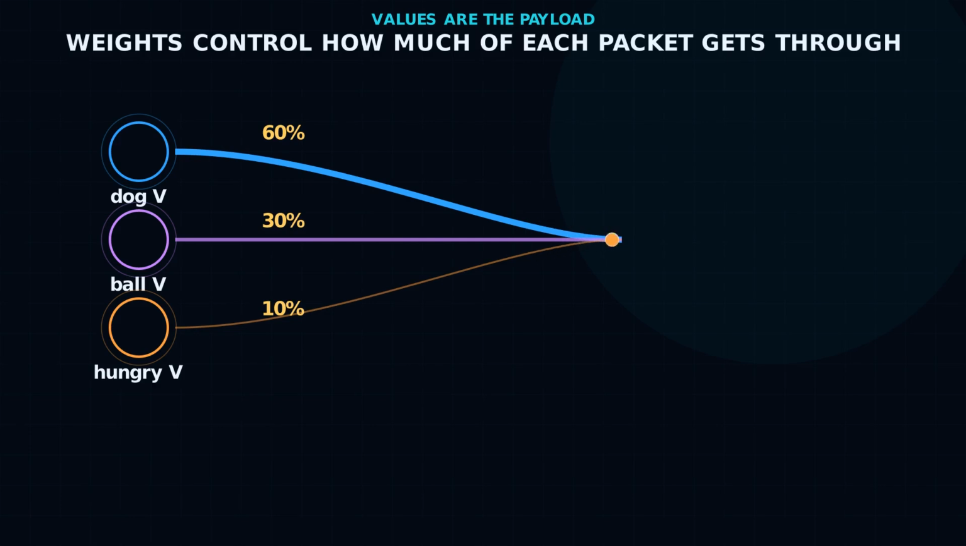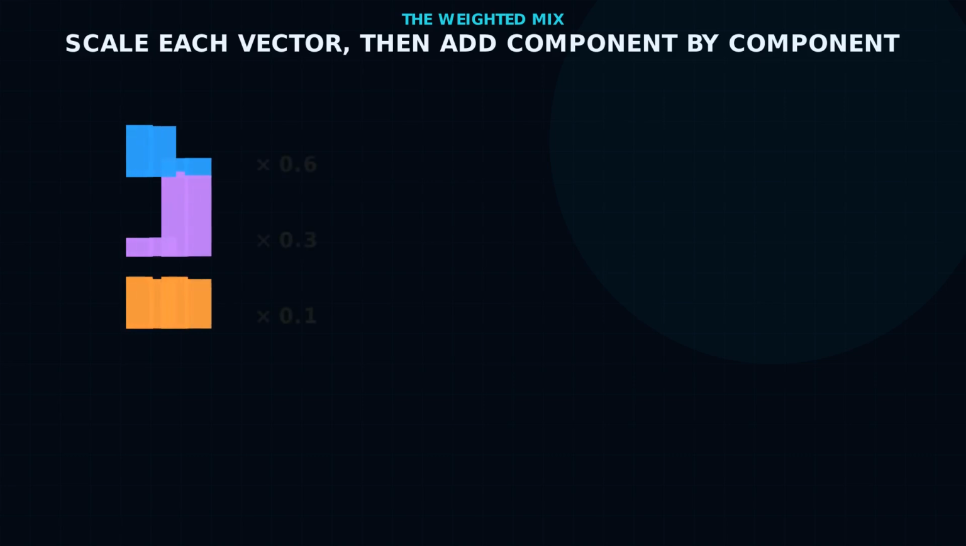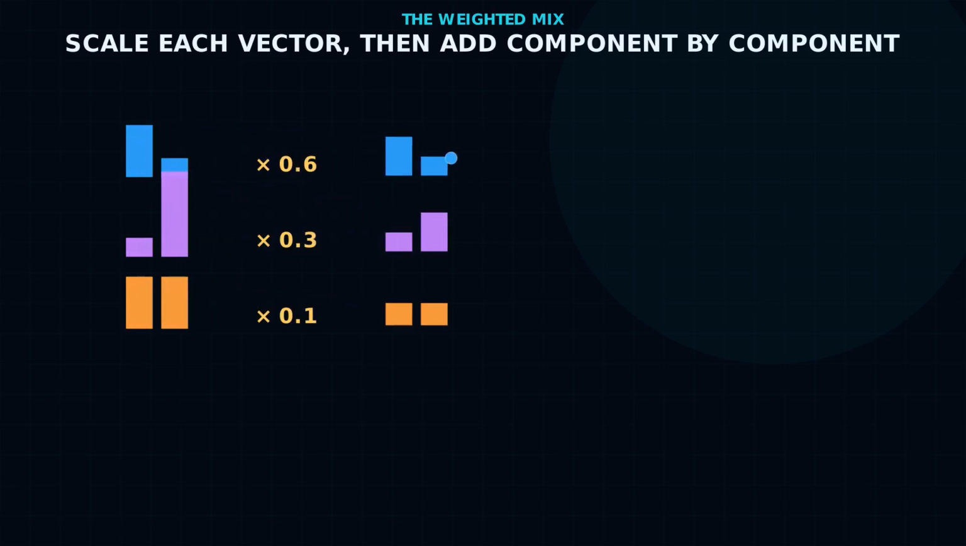Attention does not copy one whole word by default. It forms one output by taking a weighted mixture of the candidate value vectors. If dog gets weight 0.6, ball gets 0.3, and hungry gets 0.1, the output is 60% of the dog value, 30% of the ball value, and 10% of the hungry value, added component by component.